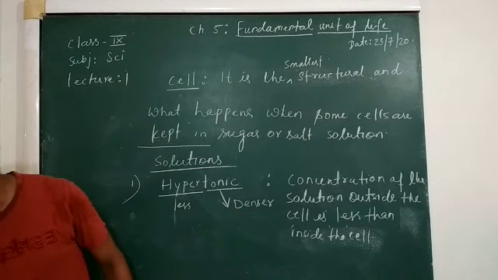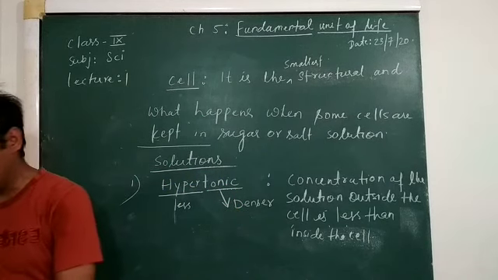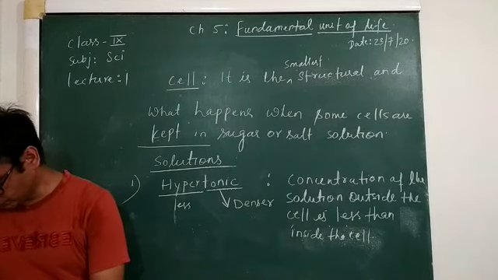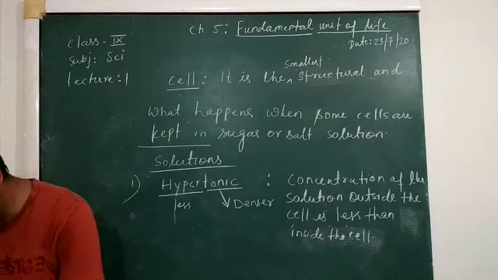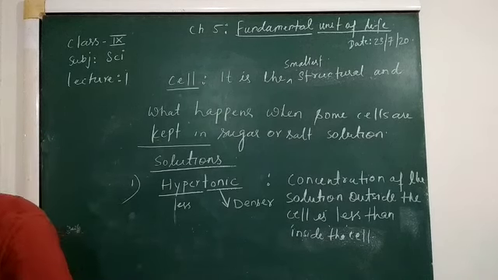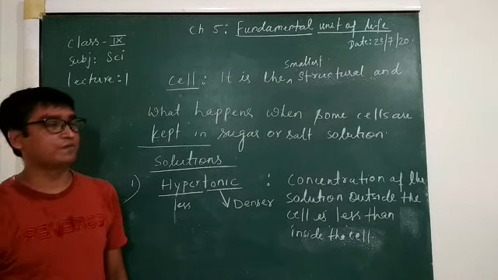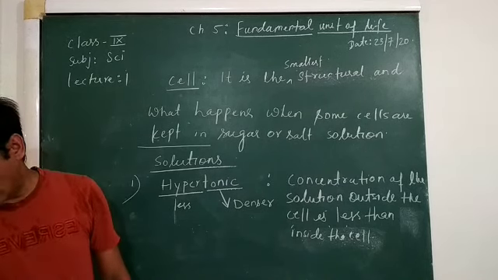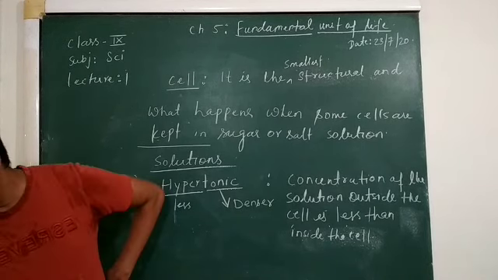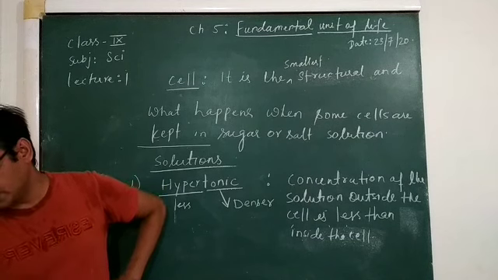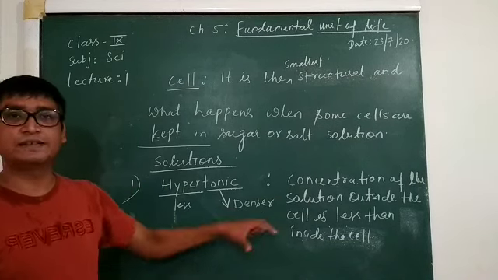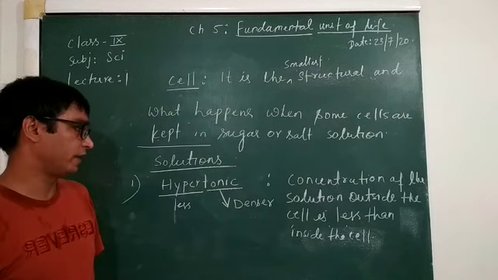If you take out your book and read on page number 60, you will find that if the surrounding medium of the cell has a lower concentration than the cell, the outside solution is very dilute and the inside of the cell is very concentrated.